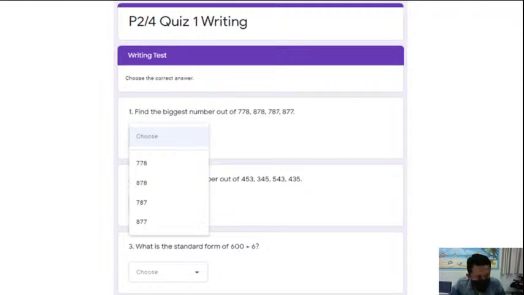The question is like this. Example: find the biggest number out of 778, 878, 787, 877. Which is the biggest number? You look at these 4 options and click the correct option. And after you finish, you have to submit.